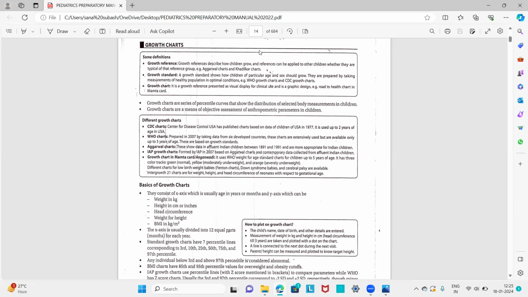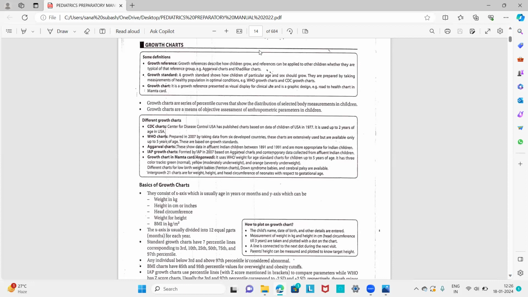First use is growth monitoring. We use the growth charts for growth monitoring, which is of great value in child health care. The second use is that it is an important diagnostic tool. For example, for identifying high risk children, that is, if there is any severely malnourished child, or any stunting or wasting child, we have to categorize them as high risk children.